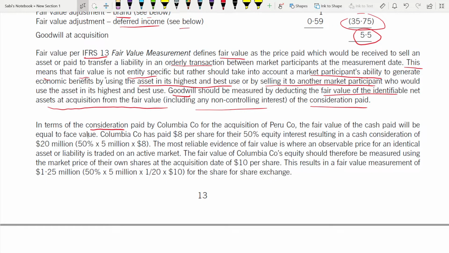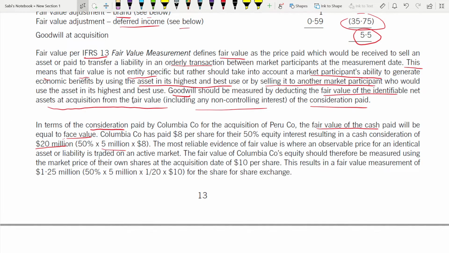In terms of the consideration paid by Columbia for the acquisition, the fair value of the cash paid will be equal to the face value, right? Which is 20 million. We have just calculated it: 8 per share, 50% equity, into 5 million shares. So 20 million, right?